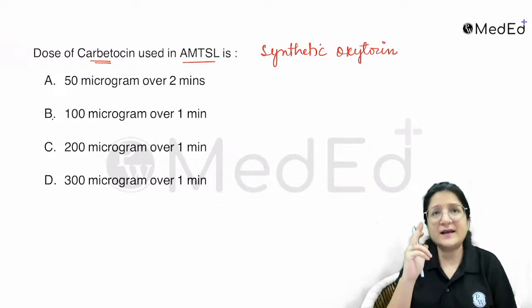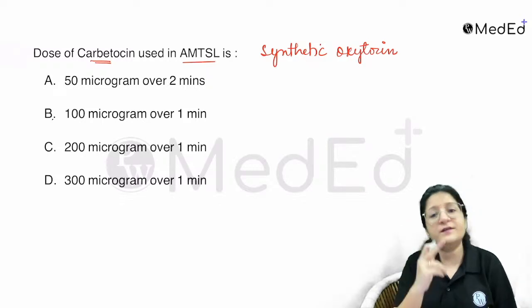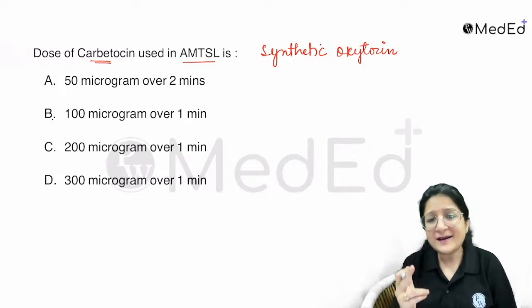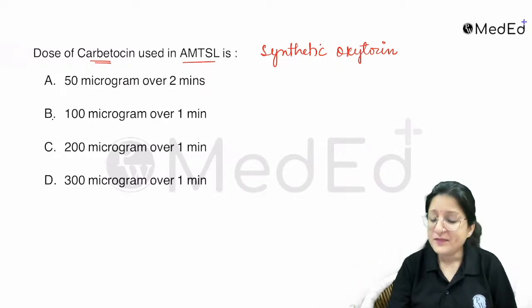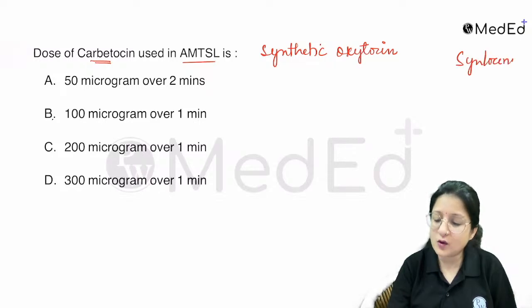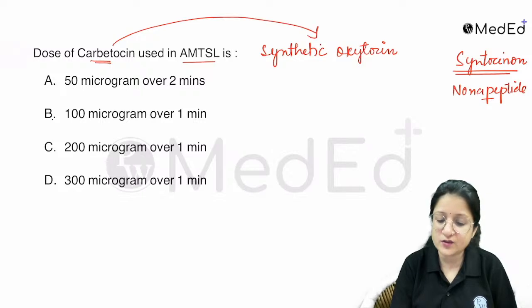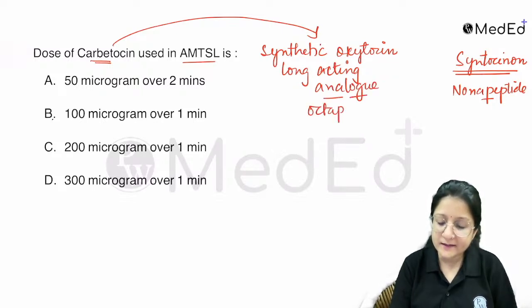The oxytocin that comes under the trade name Syntocinon that we use in our labor rooms, right? That oxytocin is the recombinant oxytocin. Okay? And that oxytocin, which comes under Syntocinon, is basically a non-peptide. Okay? And this synthetic oxytocin, which is carbetocin, is a long acting analog of oxytocin, and it is an octapeptide.